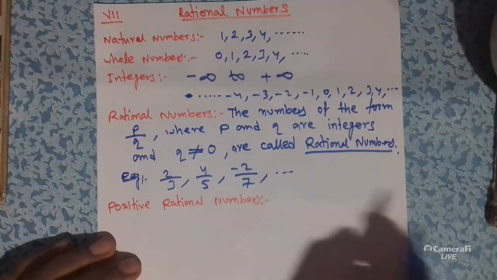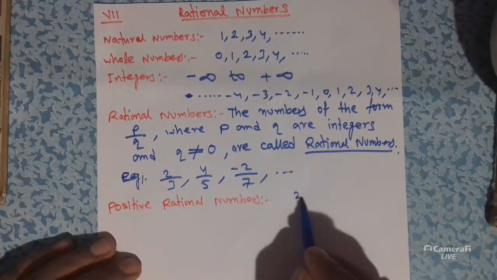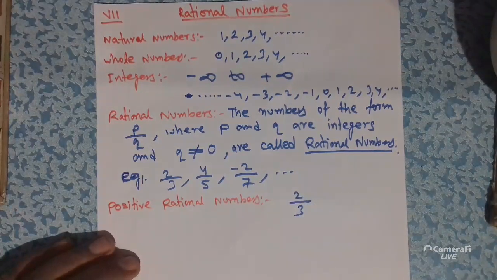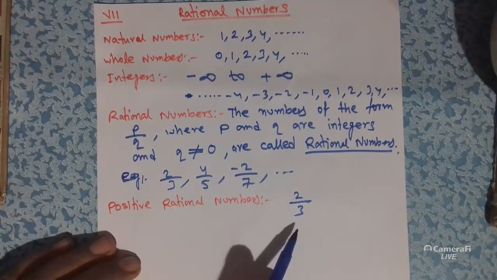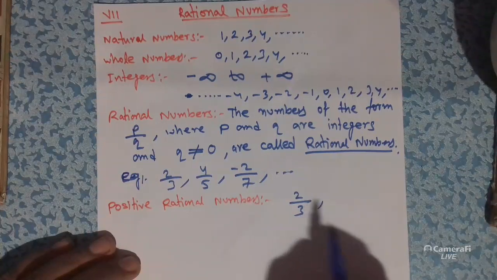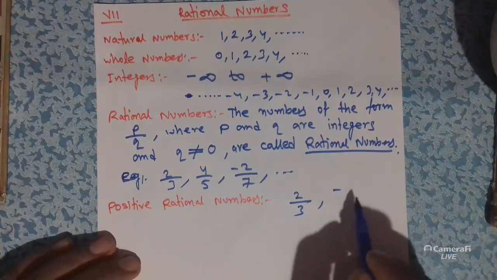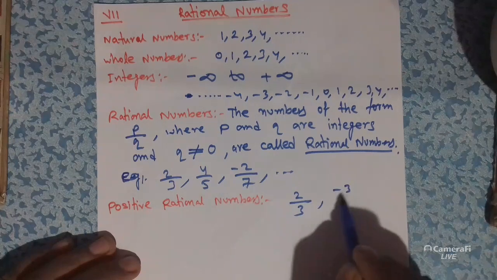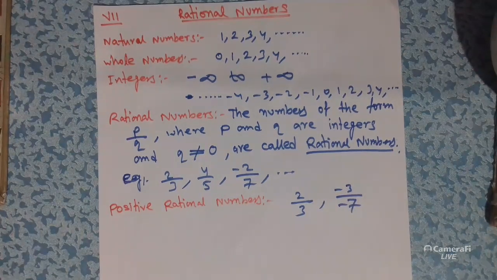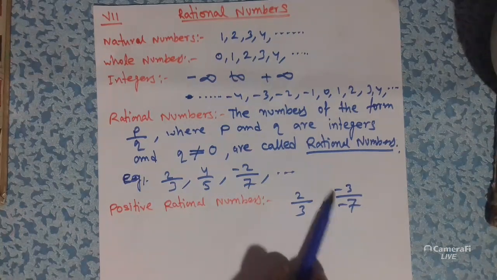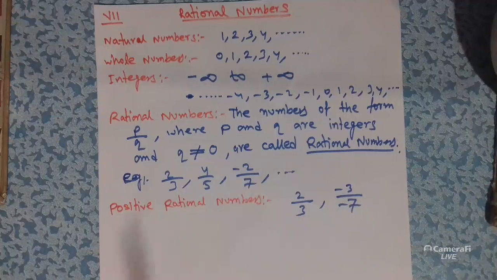So suppose 2 by 3. You can see that both the numerator and denominator are positive. So it is called a positive rational number. And also if it is written as minus 3 by minus 7, here you can see that both the numerator and denominator have the same sign. So it is also called a positive rational number.